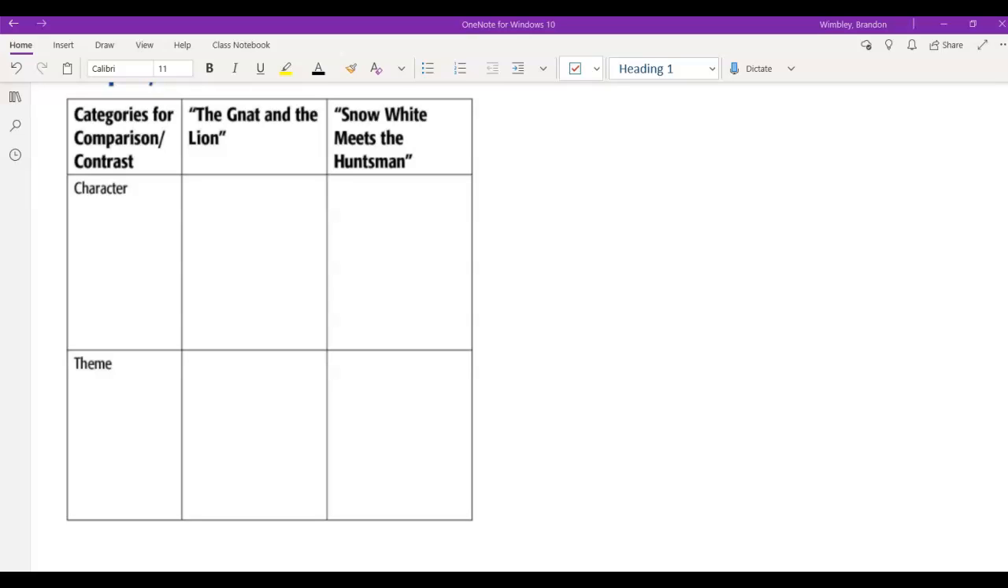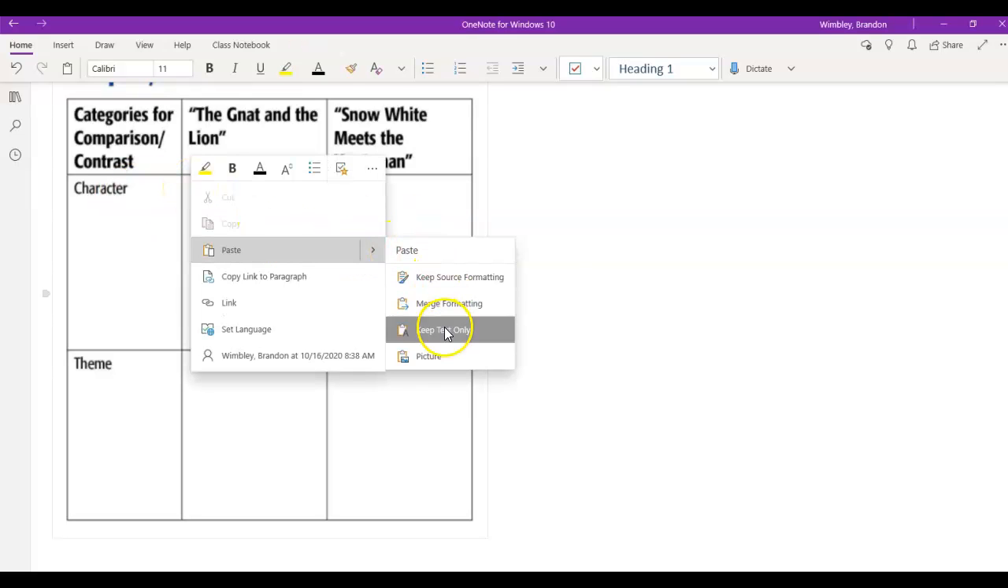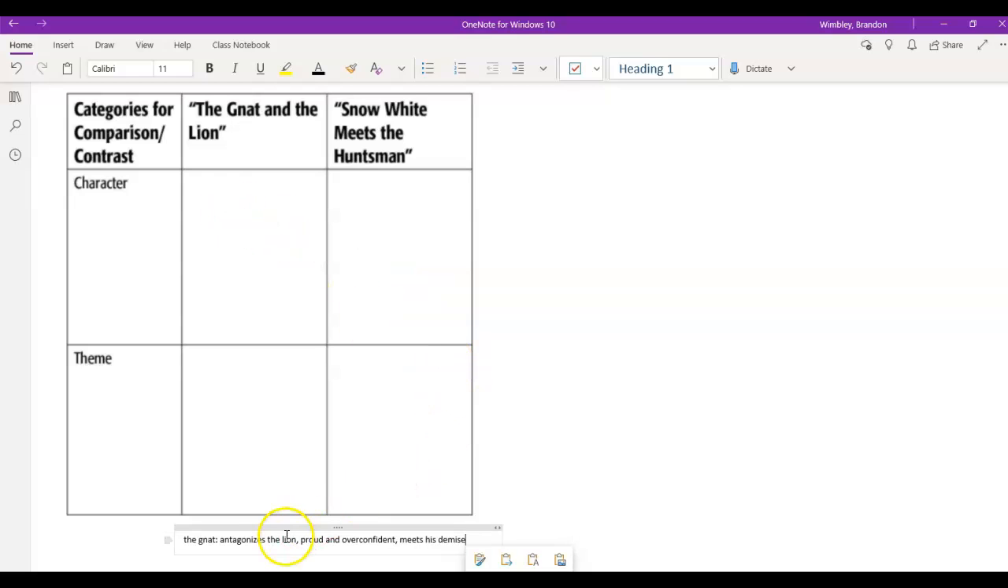So let's now head on down. I'm going to fill this out. I'm going to think now about the gnats. So I'm going to put in The Gnat and the Lion, I'm going to put some thoughts or ideas in. So this is what I have.